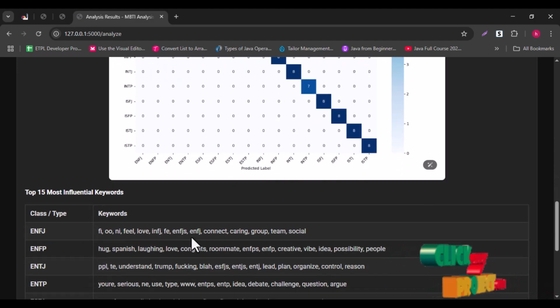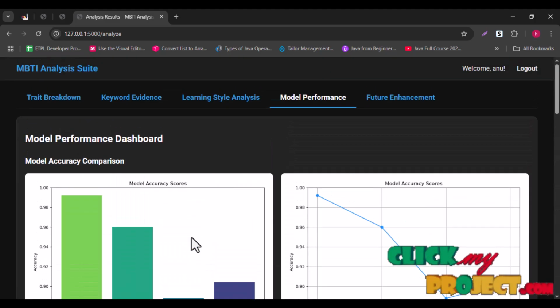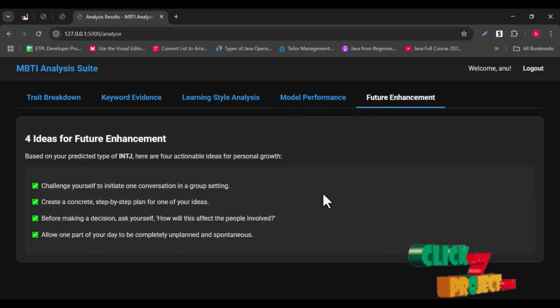This shows the 15 important keywords of the MBTI prediction. And I will give the future enhancement: you will improve your learning style. How to improve your learning style? This is the most important part. Thank you.